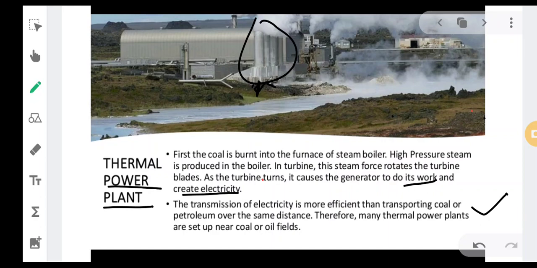The coal is burnt over there, and electricity is produced. That electricity is being utilized in the state of Goa. So generally the electricity is transported from one place to another. Why? Because transporting electricity is cheaper.